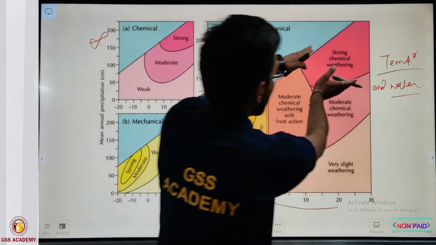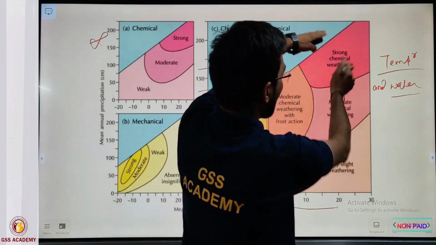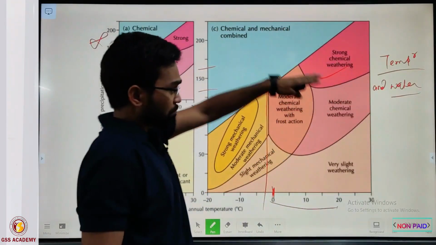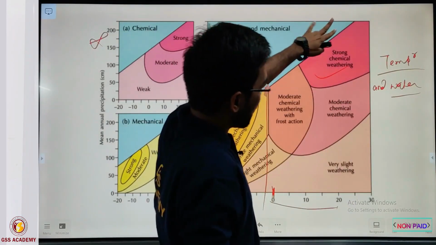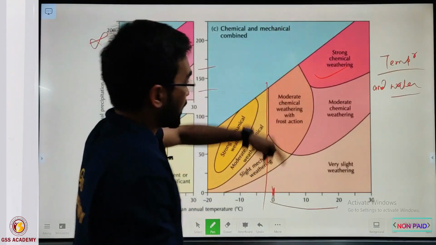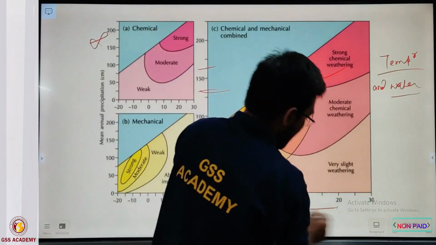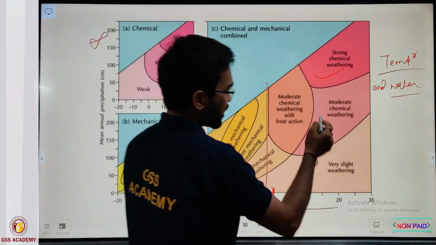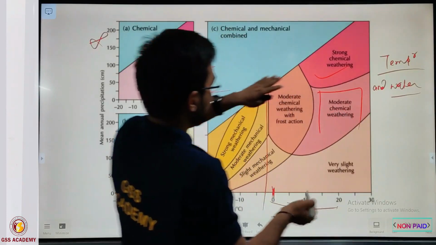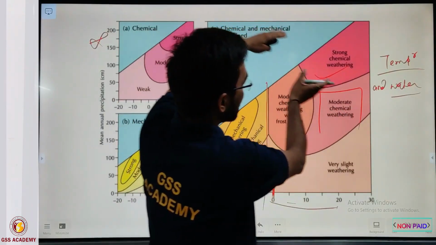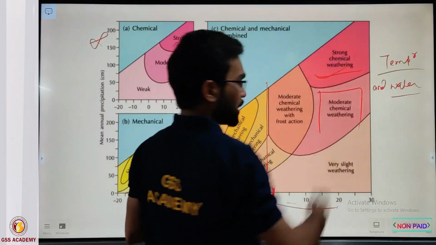In the region where temperature and precipitation are maximum, chemical weathering will happen. If you reduce the precipitation and increase the temperature, chemical weathering decreases to moderate. But if you increase both temperature and precipitation, then chemical weathering obviously increases.